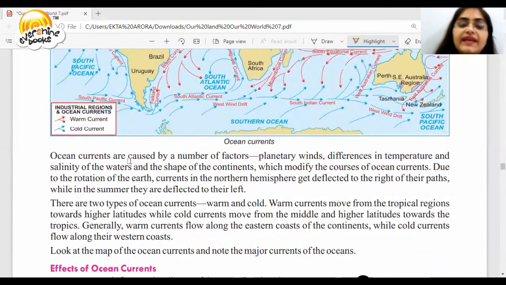Ocean currents are caused by a number of factors: planetary winds, difference in temperature and salinity of the water, and the shape of continents, which modify the course of ocean currents. Due to the rotation of the earth, currents in the northern hemisphere get deflected to the right of their paths, while in the southern hemisphere they are deflected to their left.